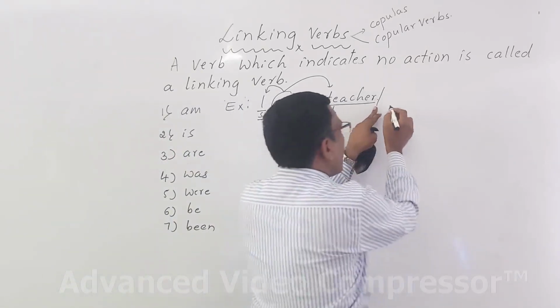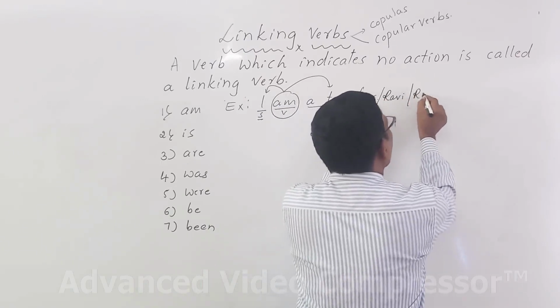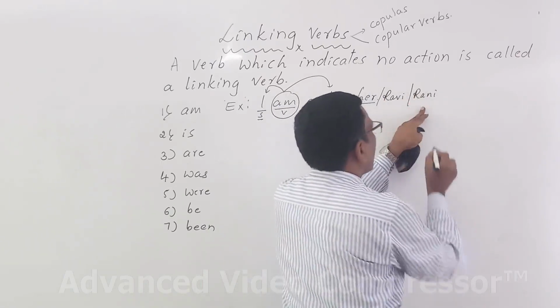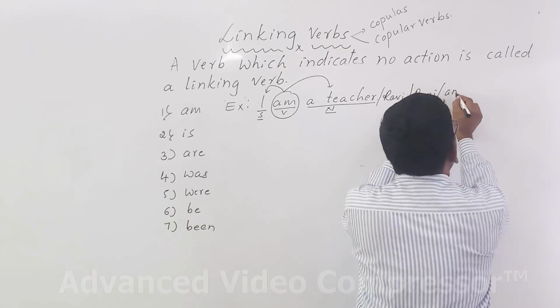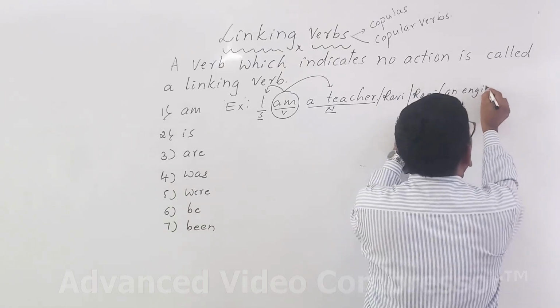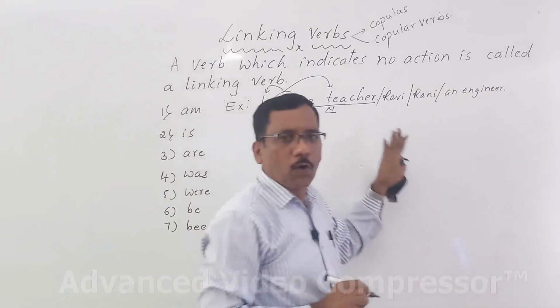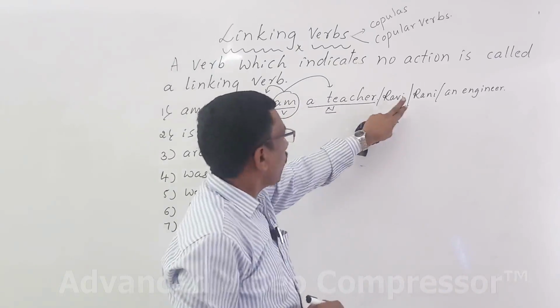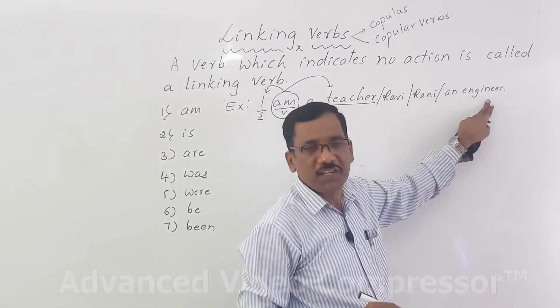And I am Ravi. I am Rani. Understand? I am an engineer. See here, I am an engineer. What are all these? A teacher, Ravi, Rani, an engineer.